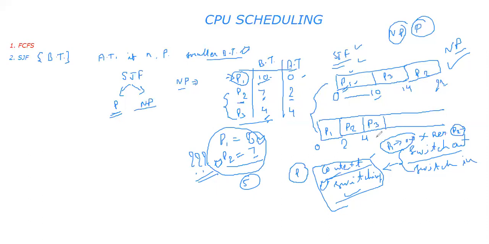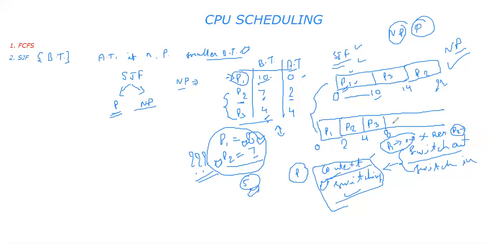That is the P3 process. Since no other process arrives in our scenario, P3 will complete its task, from 4 to 8, completing its 4 units. After completion, once again we check: P1 wants to execute for the 8 units which are remaining, and P2 wants to execute for 5 units.